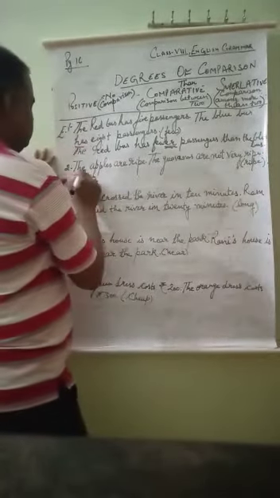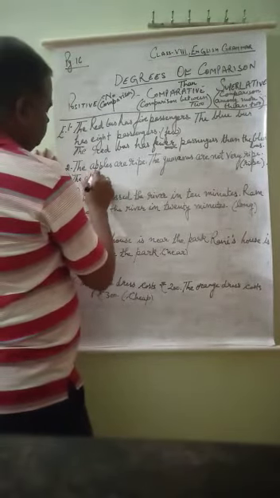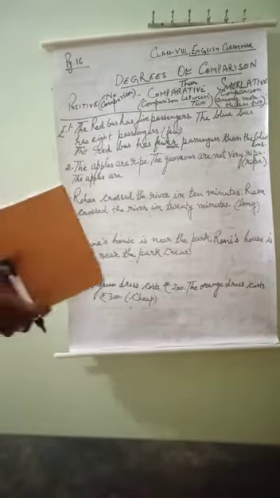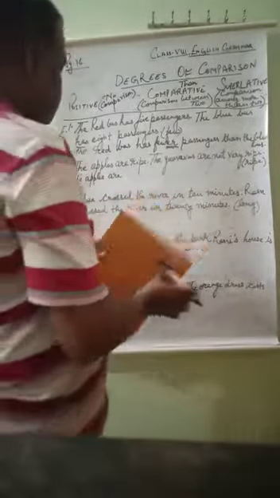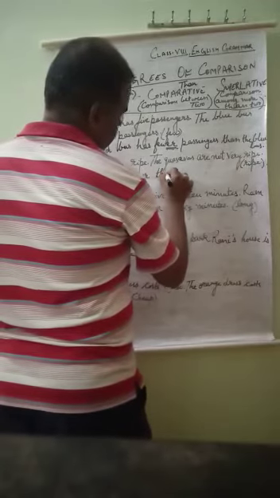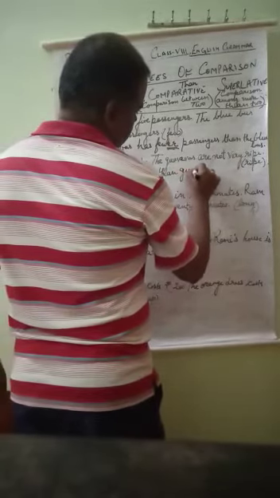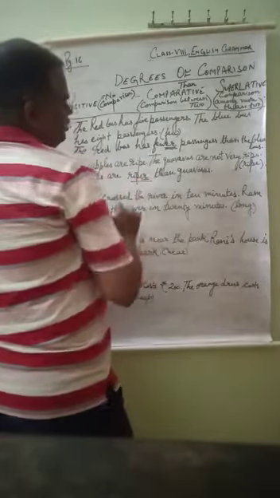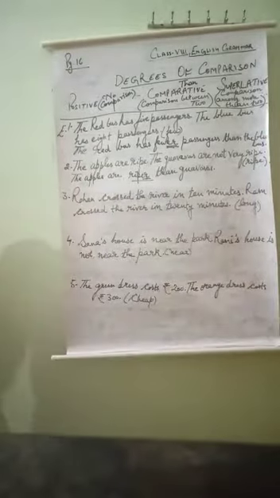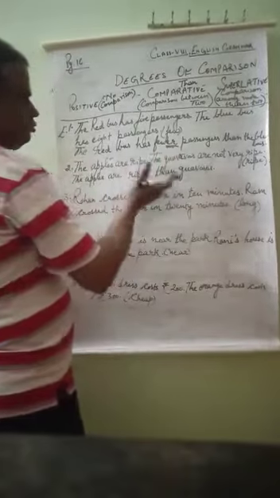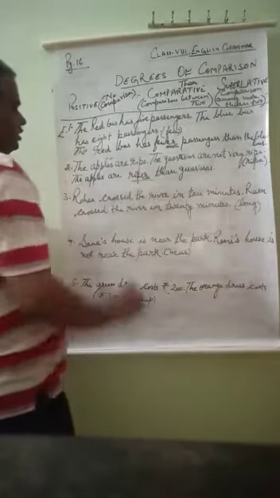So we will write: the apples are riper than guavas. See here again ER. In most comparative degrees we use ER. And two things are compared, apples and guavas, not more than two. So this is the comparative degree.